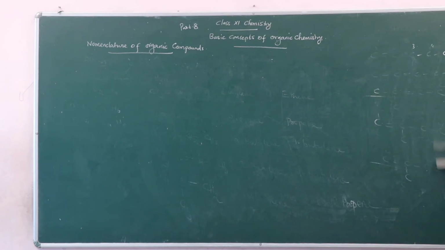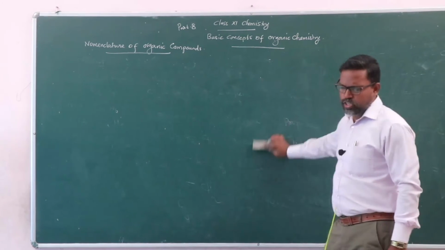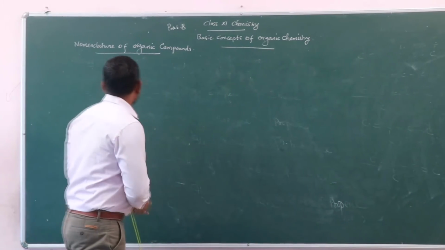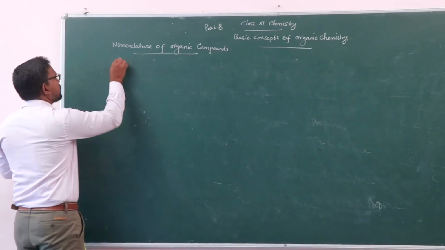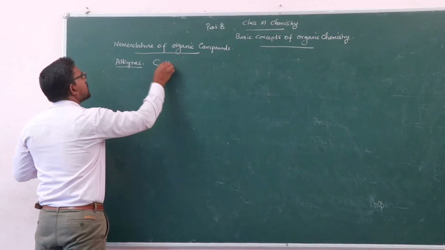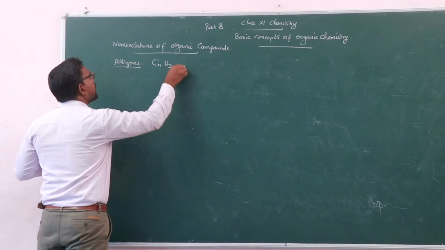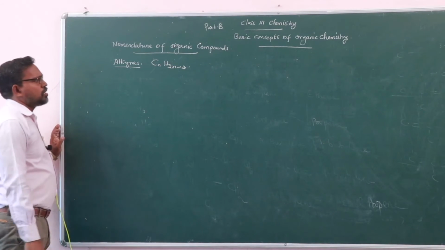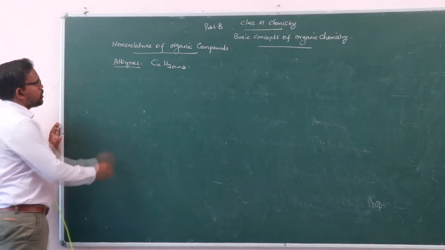The common name of alkynes is short for acetylenes. Alkynes have the general molecular formula CnH2n minus 2.